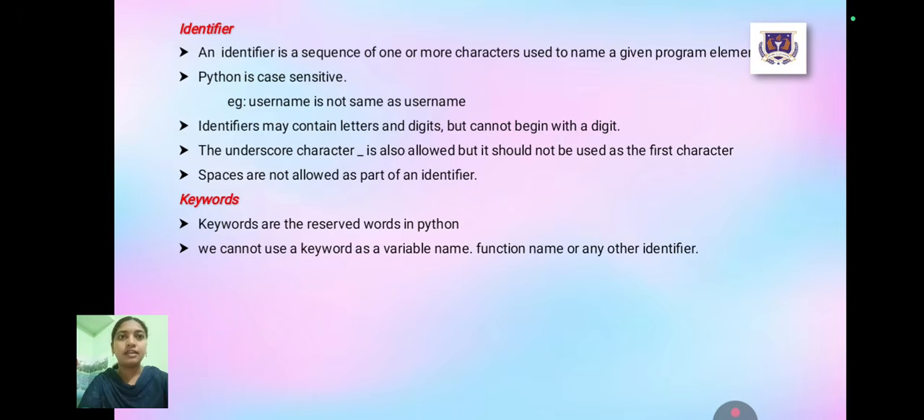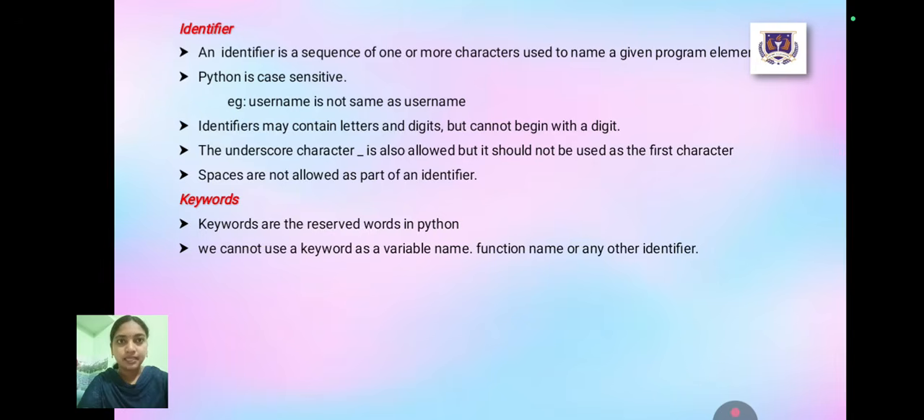Identifier. An identifier is a sequence of one or more characters used to name given program elements. Python is case sensitive. An identifier may contain letters and digits but cannot begin with a digit. The underscore character is allowed but it should not be used as a first character. Spaces are not allowed as a part of an identifier.